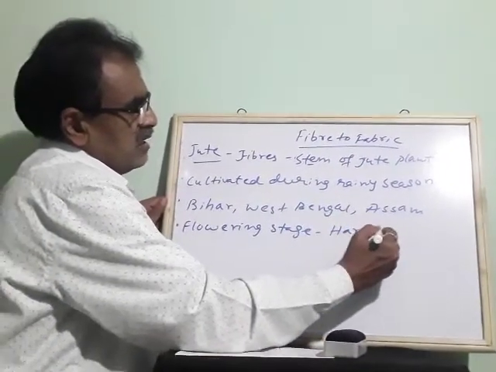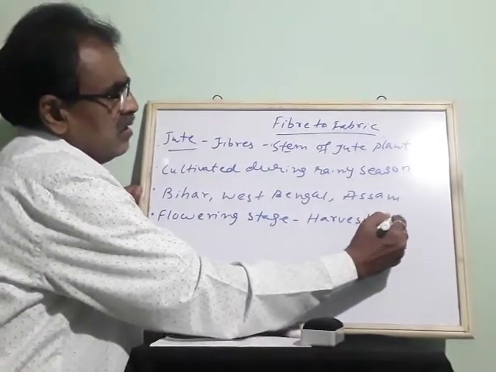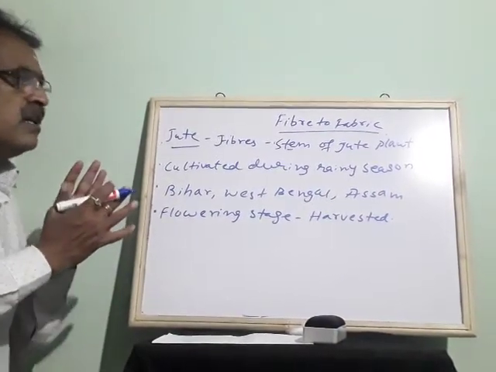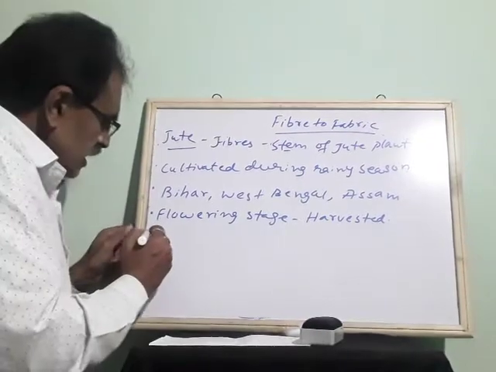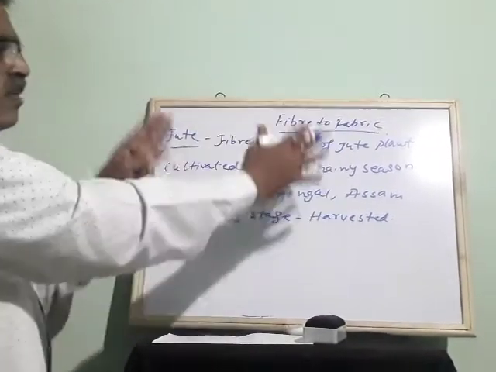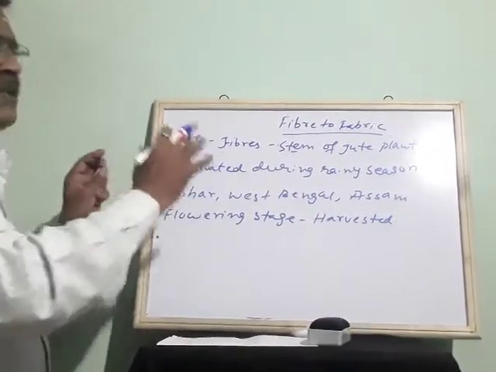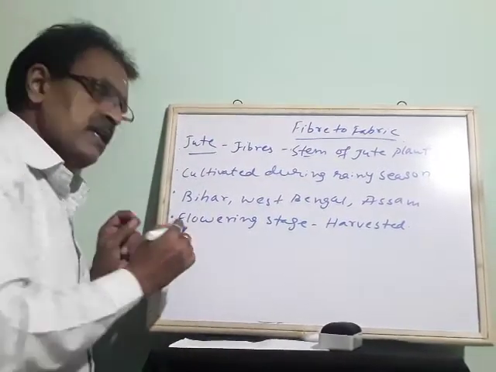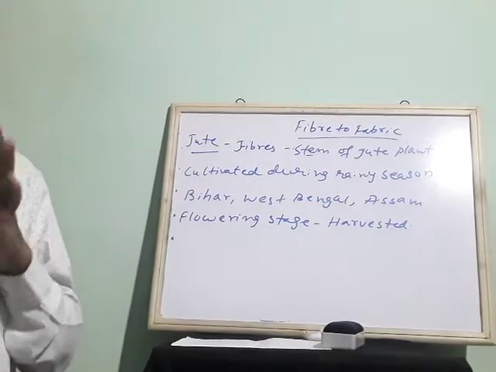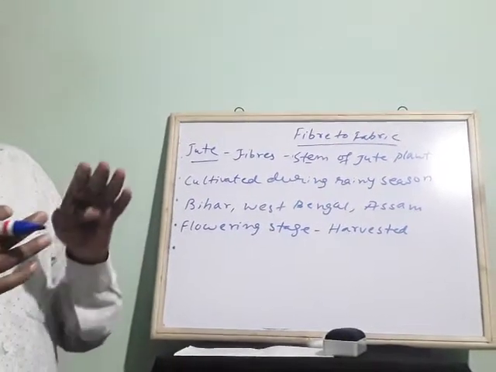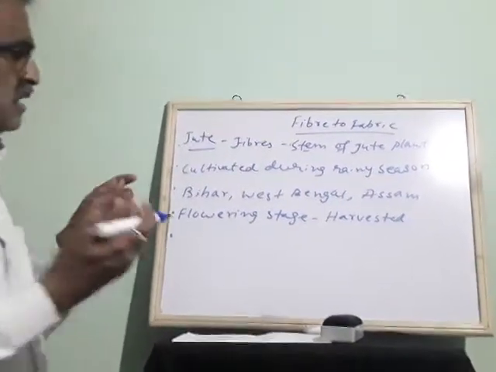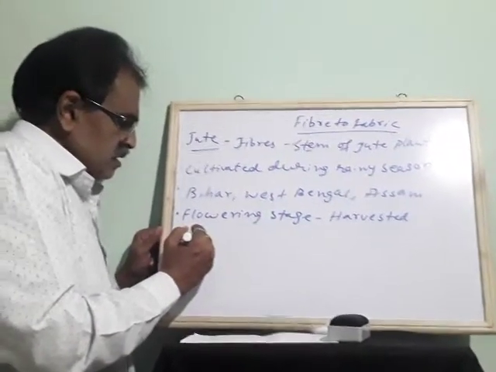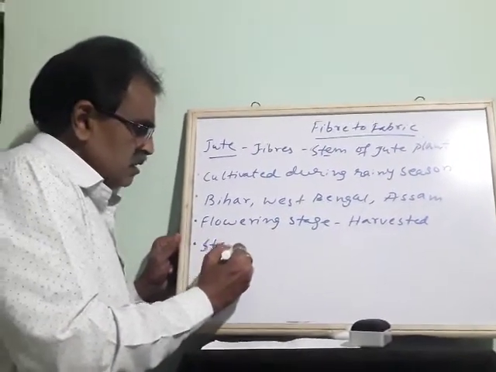They will take the complete plant, the stem, and that stem is put in water and made to rot. It is kept for rotting for many days.